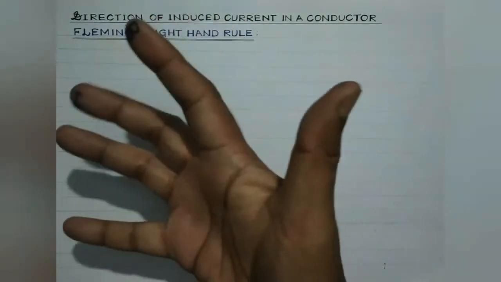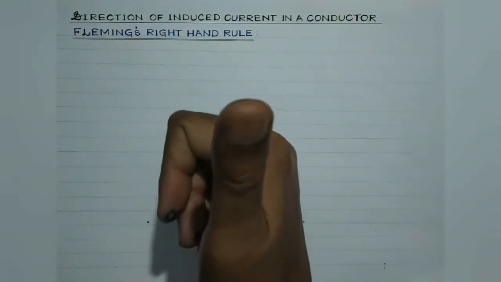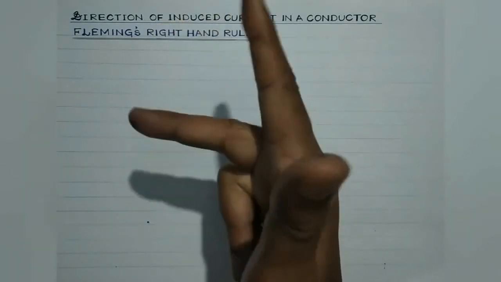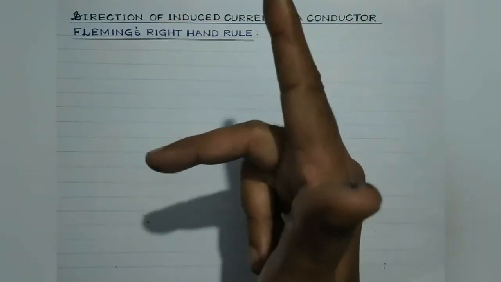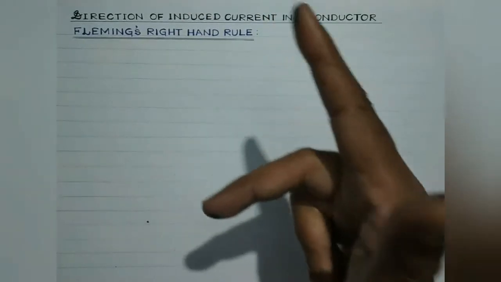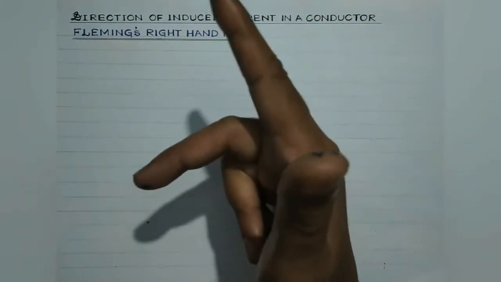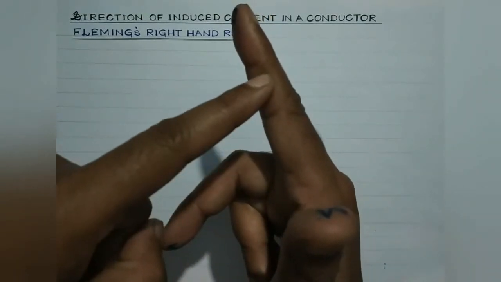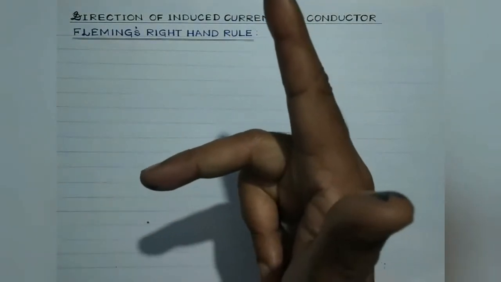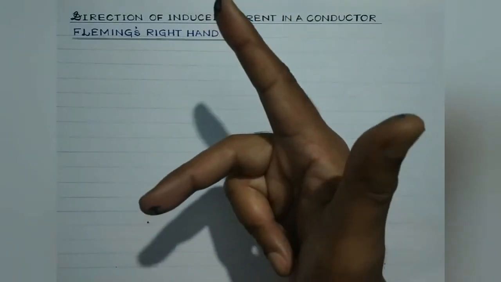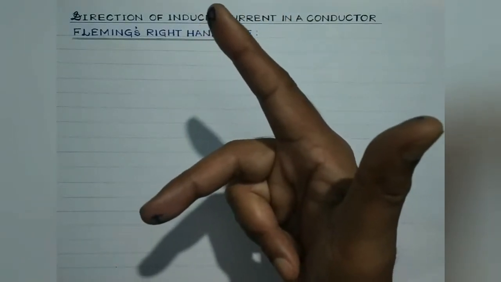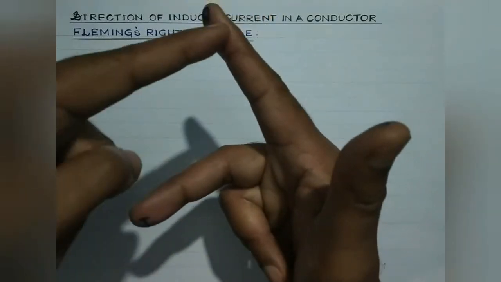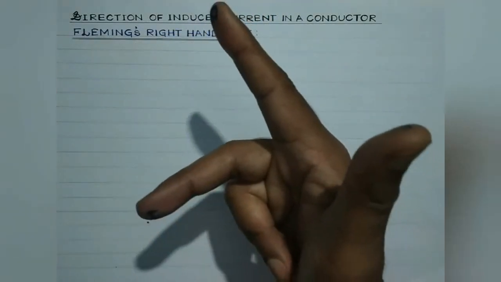This is my right hand. This is the thumb. This is the first finger or the forefinger. And this is my central finger or the middle finger. So what this rule states is that stretch the thumb, the forefinger and the central finger of your right hand such that they all are perpendicular to each other. The angle between these two is 90 degree. The angle between these two is also 90 degree. The angle between these two fingers must also be 90 degree.